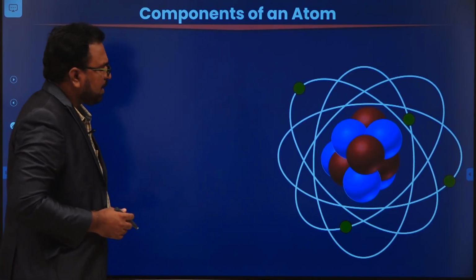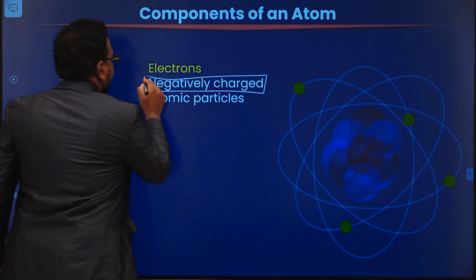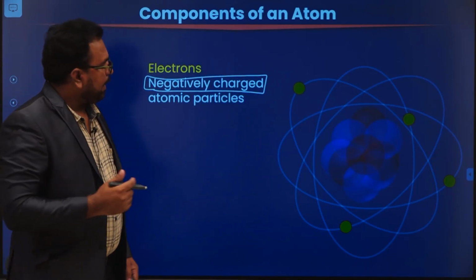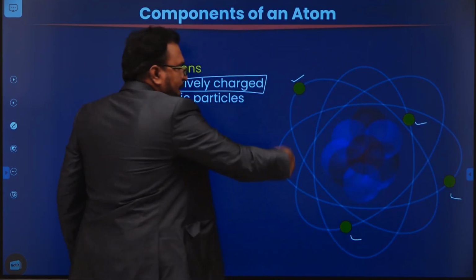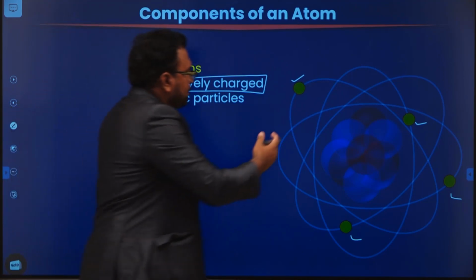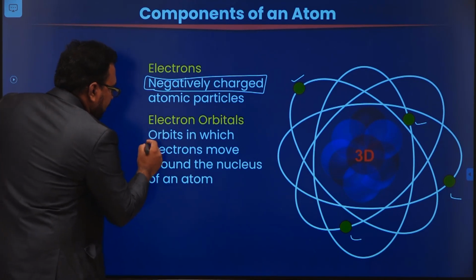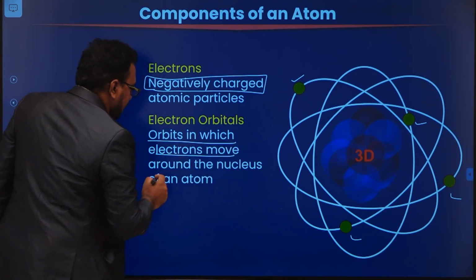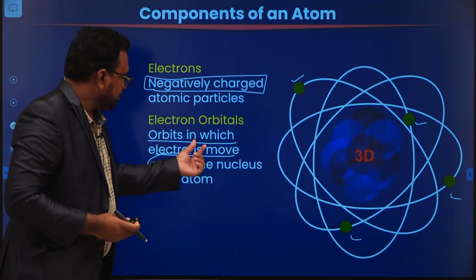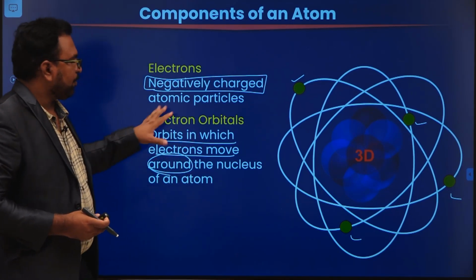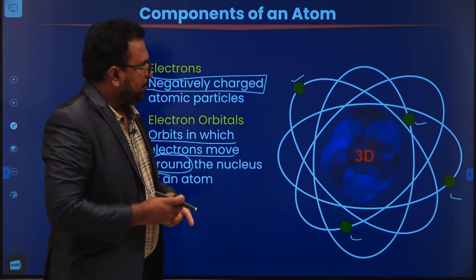Next one is electrons. Electrons are negatively charged atomic particles. These are called the electrons. These electrons revolve around the nucleus in specified paths called electron orbitals. So what are electron orbitals? The orbits in which electrons move around the nucleus of an atom are called electron orbitals. So this is how you represent an atom, and it is the 3D view.